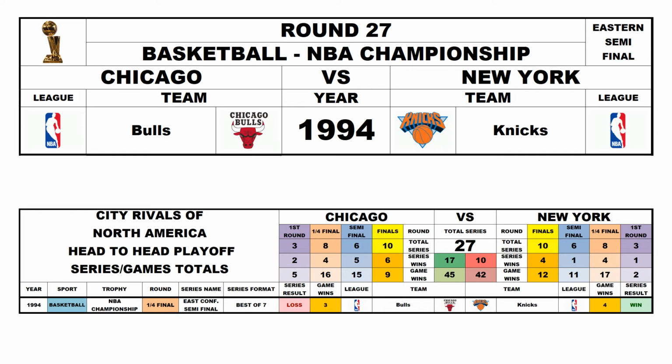Round 27, NBA Playoffs, Eastern Semifinal, 1994. Chicago Bulls versus the New York Knicks. New York won the series 4-3, so now it's Chicago 17, New York 10. Round 28, NBA Playoffs, Eastern Semifinal, 1996. Chicago Bulls versus the New York Knicks. Chicago won the series 4-1, so now it's Chicago 18, New York 10.